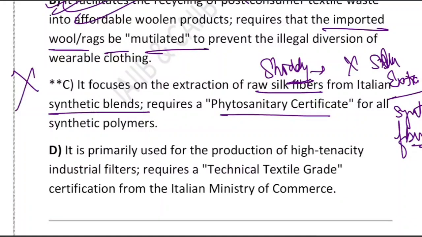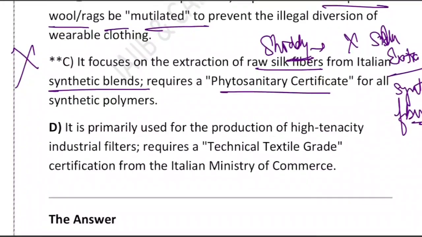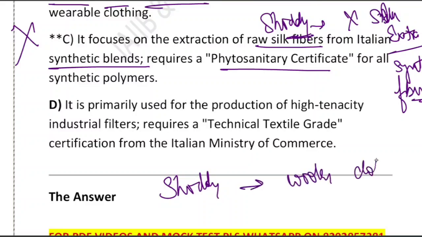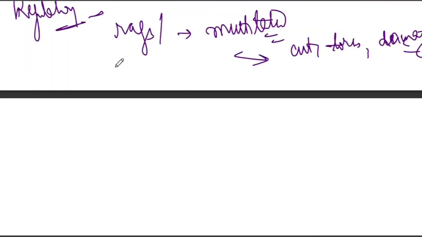What about option D? It is primarily used for production of high-tenacity industrial filters. Soddy is not used for industrial filters. It is used for woolen clothing, and no such Italian technical textile certificate is required. So D is also wrong. So what is the correct answer? B. Let me tell you the memory trick.